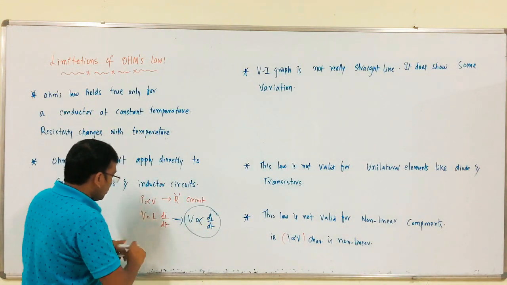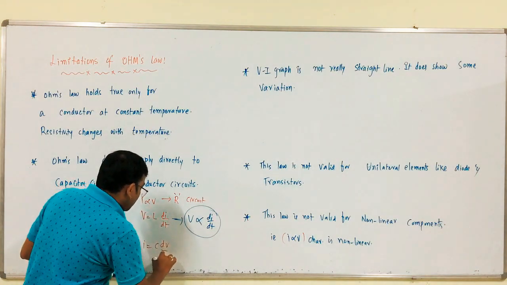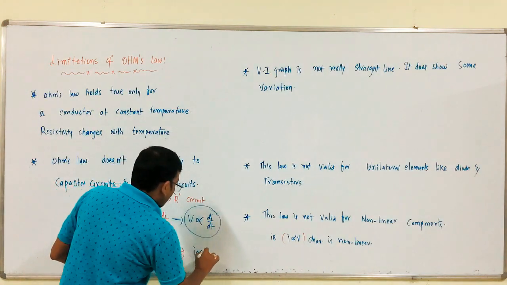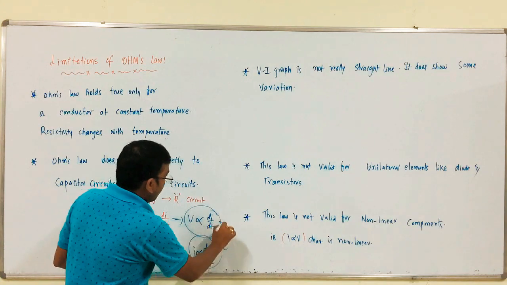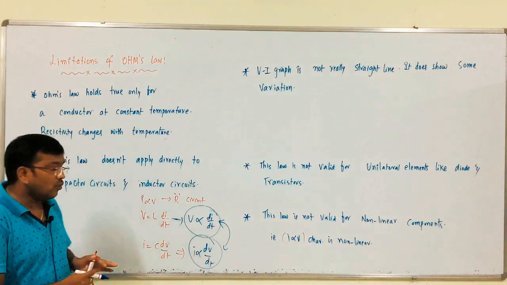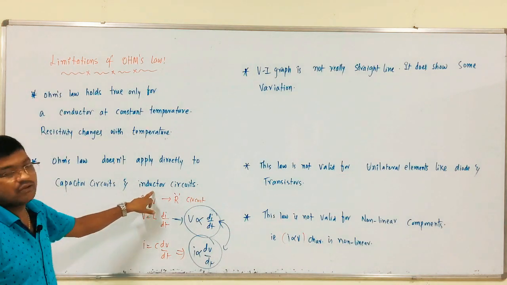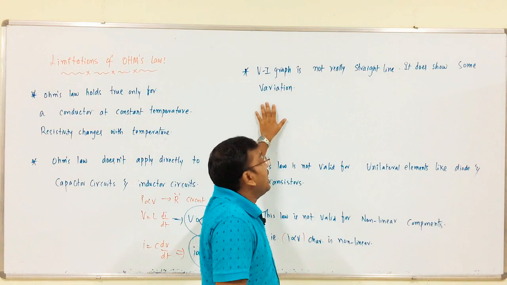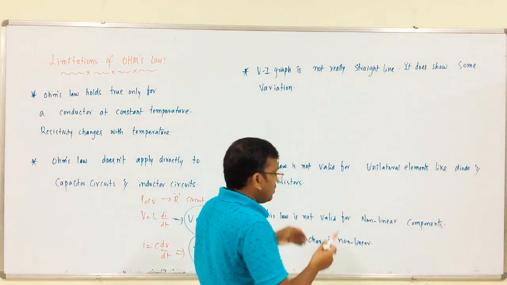For capacitive circuits, I is equal to C into dV by dt. What is the value of current in a capacitive circuit? Here I is proportional to dV by dt. The same logic is applicable here. So, like this Ohm's law is not applicable for capacitive as well as inductive circuits. Next, the VI graph is not really a straight line. It does show some deviations, right.